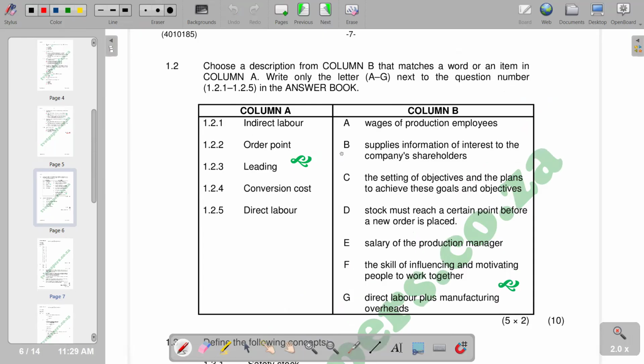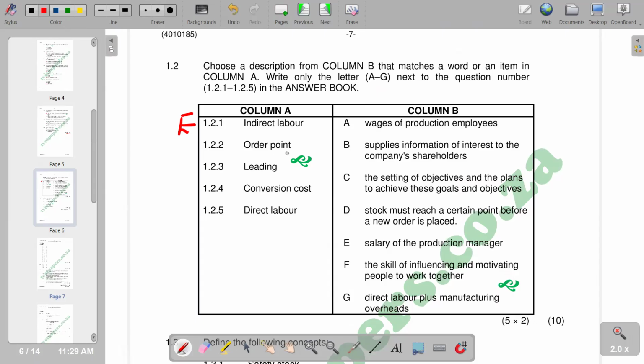So indirect labor, which is indirect labor according to descriptions that we have. If you go to E, salary of the production manager is an indirect labor. Remember, the production manager is not actually involved in the production of the goods, directly linked to the product that is being manufactured. So we have E as the correct response. So that is what we have on that one.